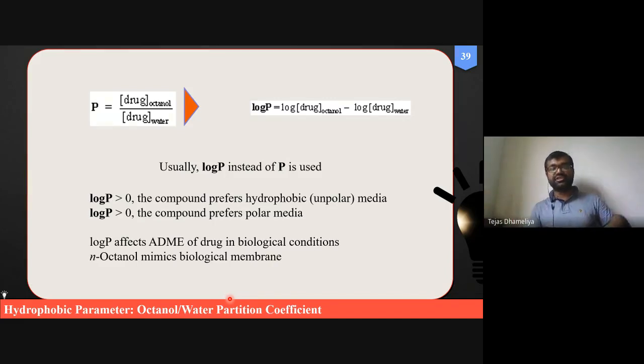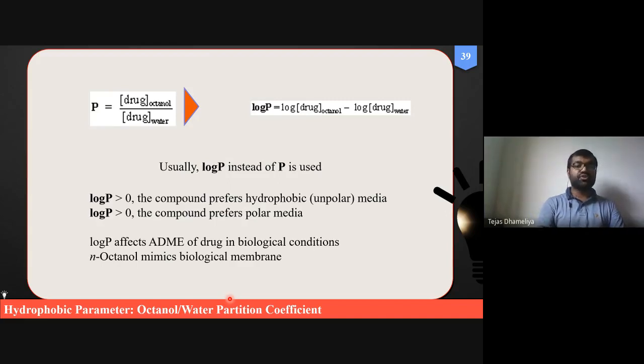Ultimately, it should reach the site of action, where it could not reach. That's why drugs should have sufficient solubility in water and sufficient solubility in lipoidal tissue as well. There are so many tissues in the body; adipose tissue is also a kind of lipoidal tissue. So we also have to keep that in mind when we are studying this.